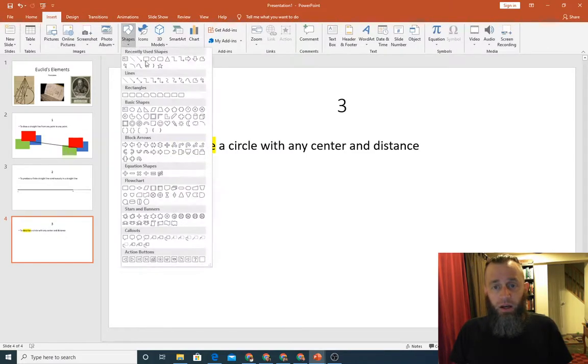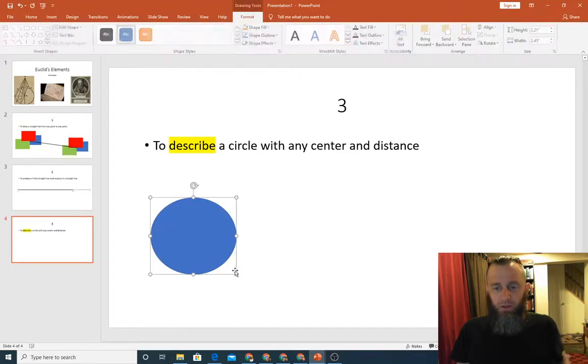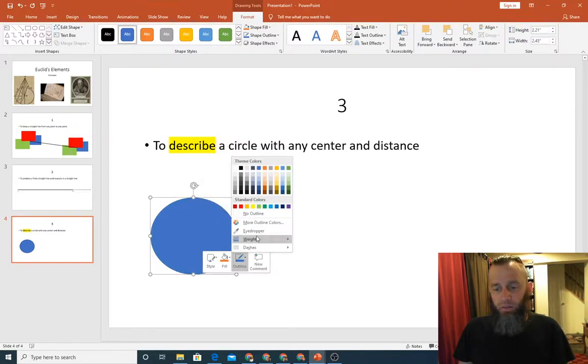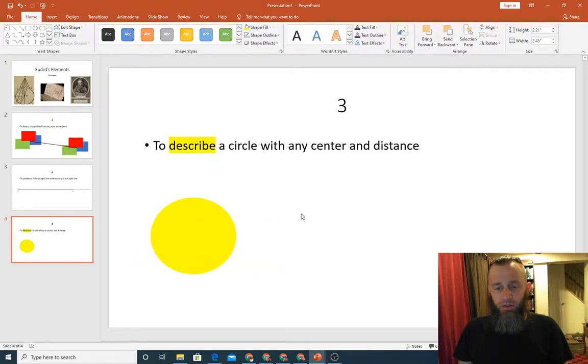So we're just going to start making circles here. You can have that circle, and again, we don't believe in borders. And we'll have our circles be yellow because yellow is a pretty color.